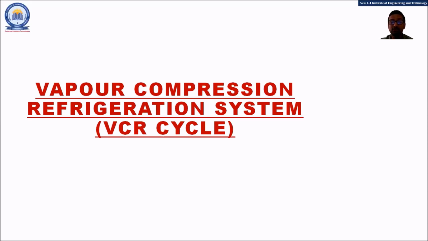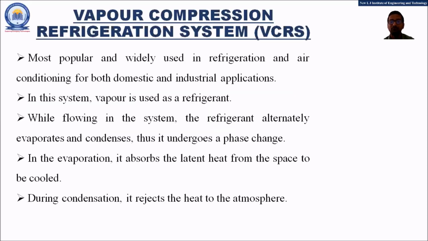In short, it is known as the VCR cycle. VCR or the vapor compression refrigeration system is the most popular and widely used in the refrigeration and the air conditioning systems, both for the domestic applications as well as the industrial applications. It is one of the most widely used and one of the most popular refrigeration systems.